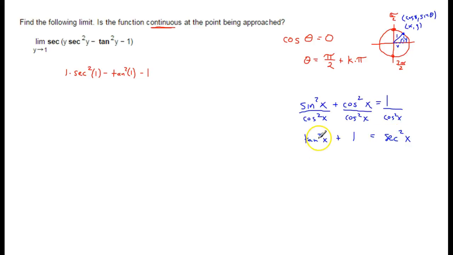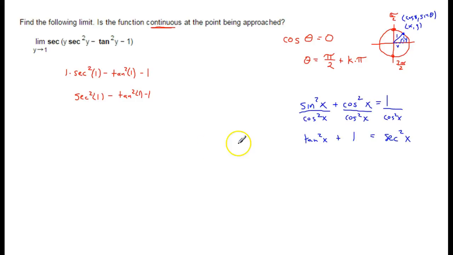Okay? Now this says if we square the tangent of anything and add 1, we get the secant squared of that same thing. These two things have to be identical. Well, notice when we plug 1 into this, this simplifies to secant squared of 1, which is not a nice, pretty rational number, and the tangent squared of 1. So the things going inside the secant and the tangent are the same thing, 1 and 1. And this says that this identity holds when the things going into secant and tangent are identical. All right, and it is.